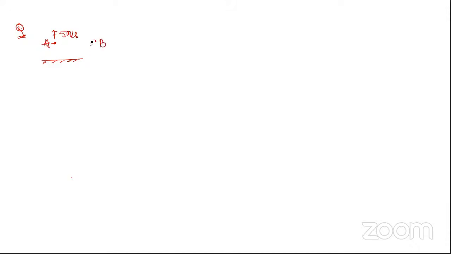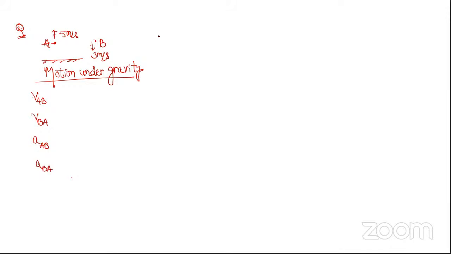Here is ball B moving down with velocity 3 meters per second. Motion under gravity. Gravitational force is the only force acting. So now you tell me how much is VAB, how much is VBA, how much is aAB, how much is aBA. चलो ऊपर की डायरेक्शन को प्लस ले लो, नीचे की डायरेक्शन को माइनस ले लो, करो.